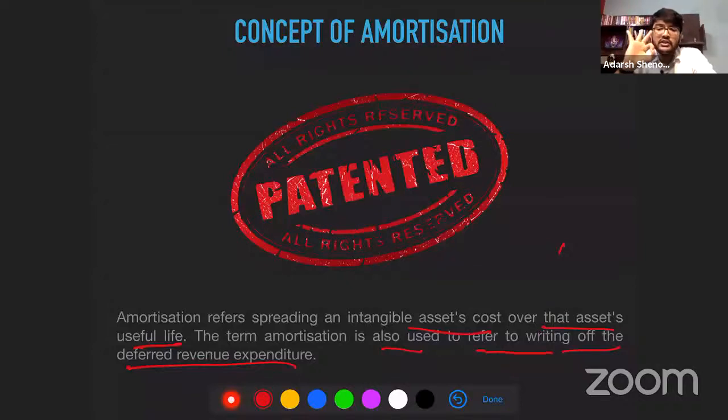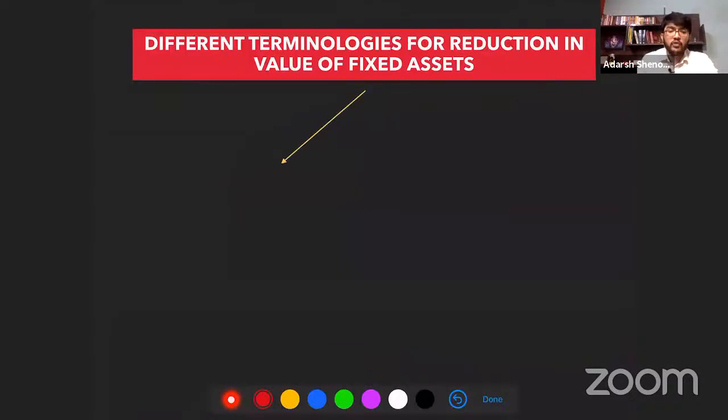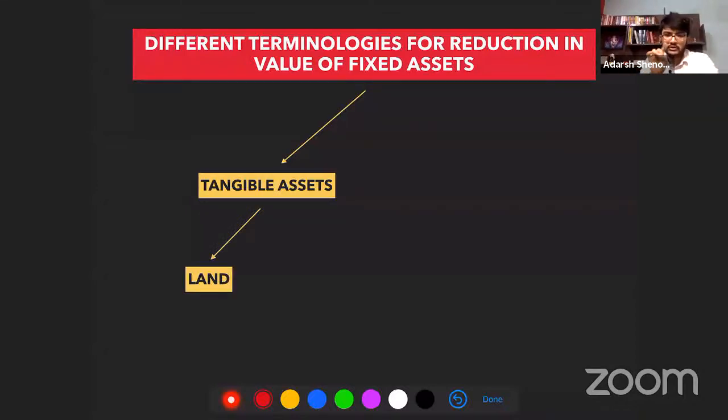So we have seen three terms. Three types of words. What are the three terms we have studied? Now I'll put the chart. You have to tell me what is the term. Tangible assets, land. The reduction in value is known as what? We call it depletion. Wonderful. We call it depletion.